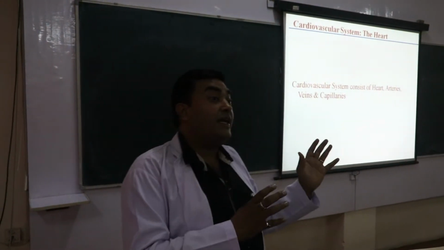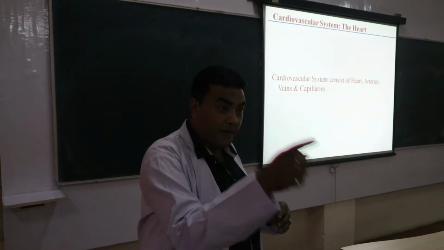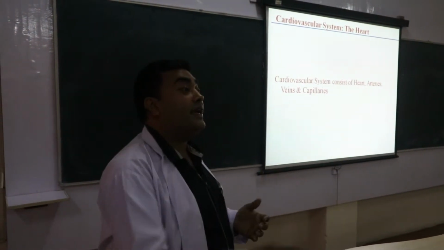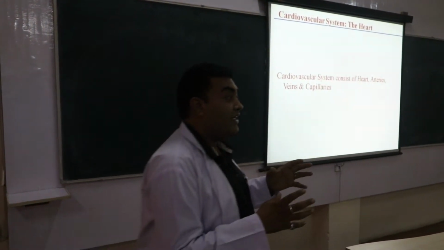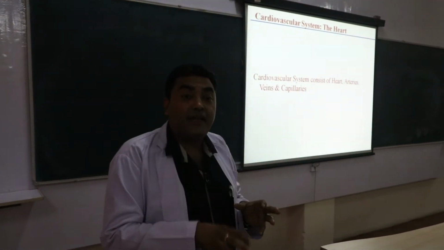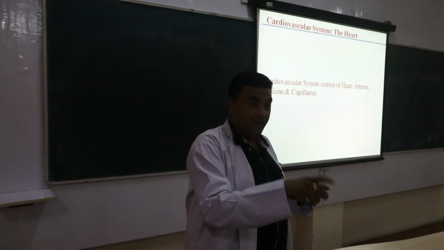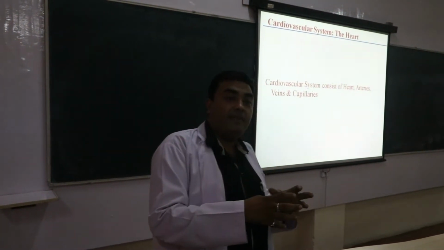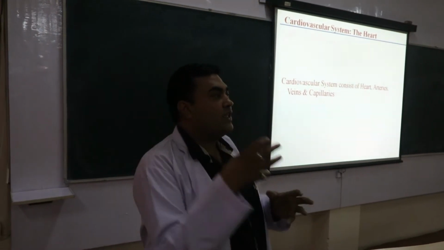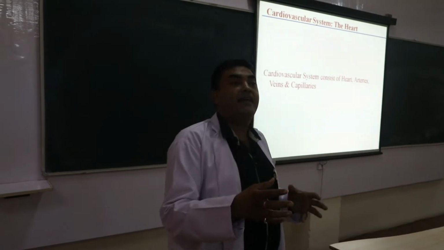Now, the exception that was present was the pulmonary artery. What is the pulmonary artery doing? It carries the blood from the right ventricle of the heart to the lungs. It means it is carrying the blood away from the heart, so we define it as an artery. इसीलिए हम उसको artery define करते हैं.